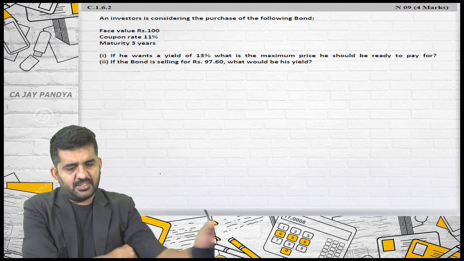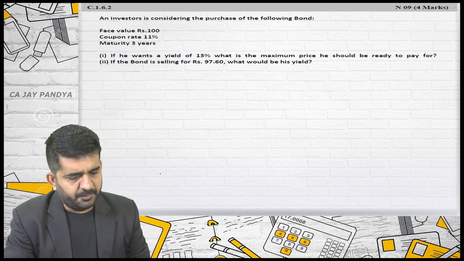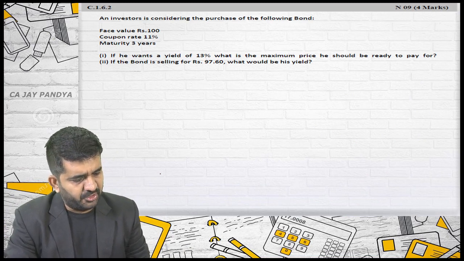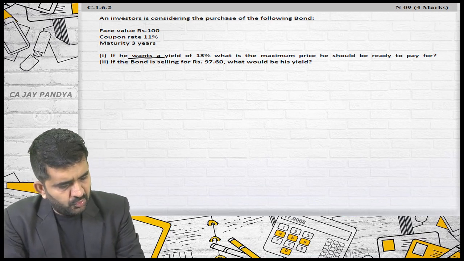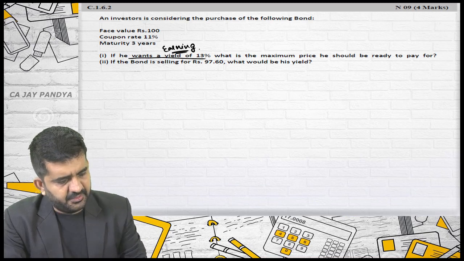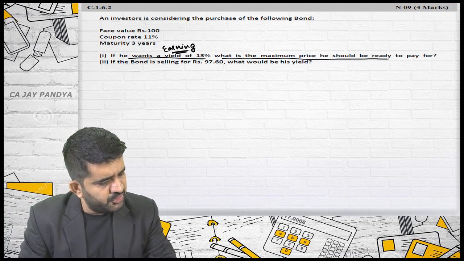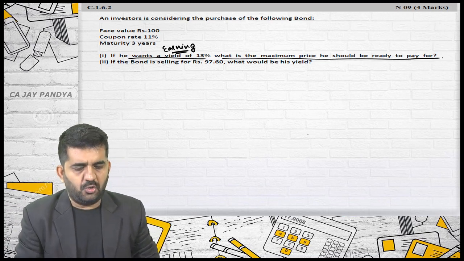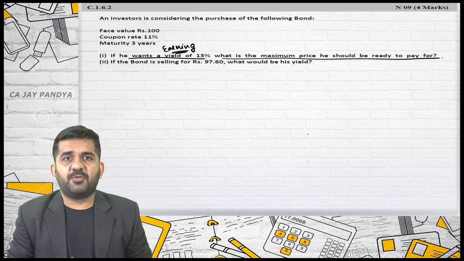An investor is considering the purchase of the following bond. Face value ₹100, coupon rate 11%, maturity 3 years. If he wants a yield of 13%, so he wants earnings of how much? What is the maximum price he should be ready to pay? Alright, second question I'll be doing afterwards.